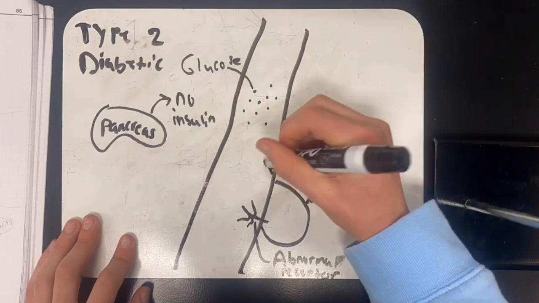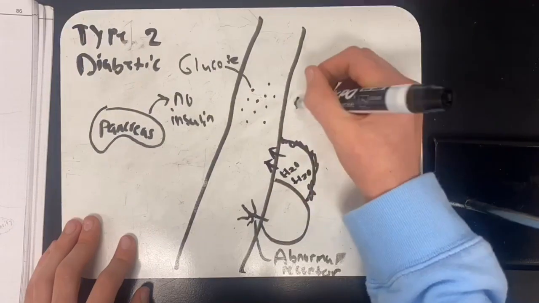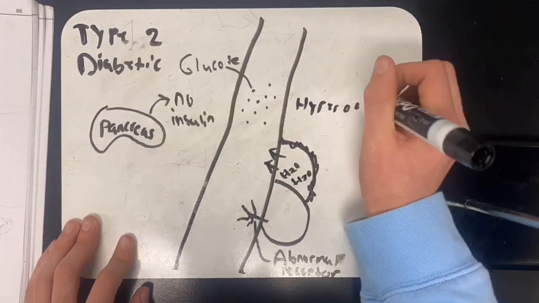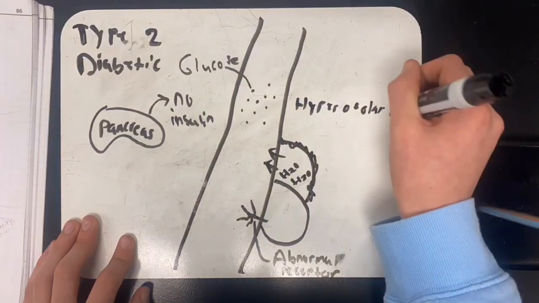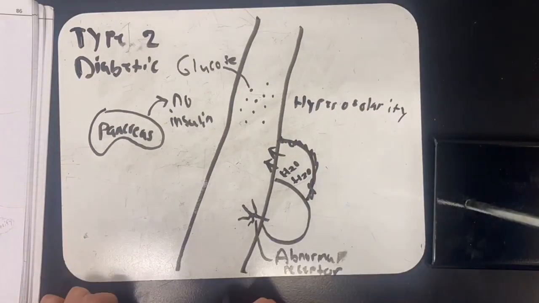An effect of too much glucose in the blood is something called hyperosmolarity, which happens when there's too much sugar in the blood and causes you to urinate frequently and also causes dehydration.